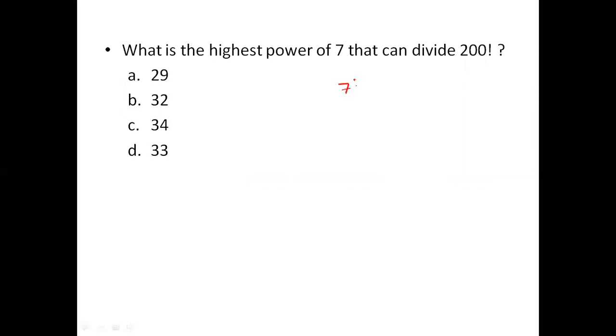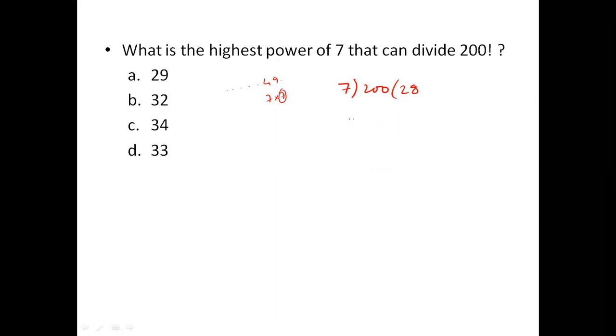So first let us see how many 7s will be there in 200. Maximum, 7 times 28 is 196. But please remember, not only 7s, when we are writing up to 200 there may be numbers like 49, where 7 square means 7s will exist multiple times.